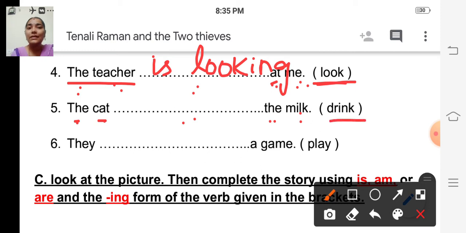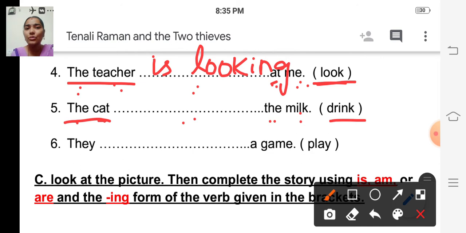Verb is drink. So first we have to use am or is or are. The noun is the cat. Is it singular or plural? The cat means a single cat. So it is singular.